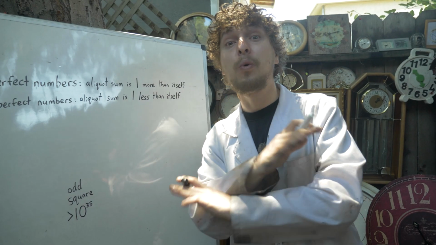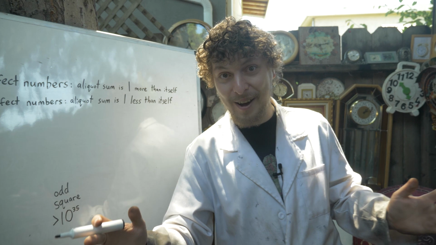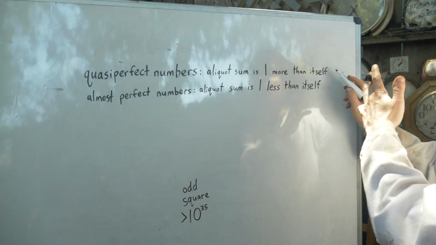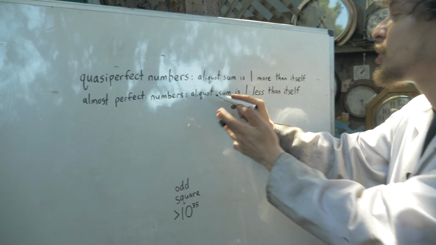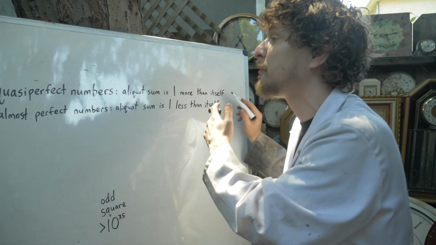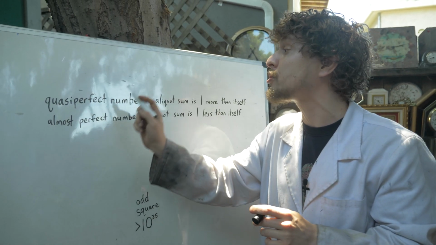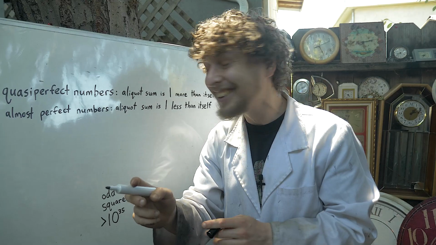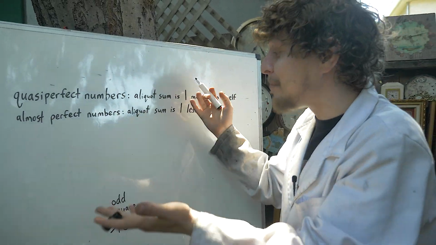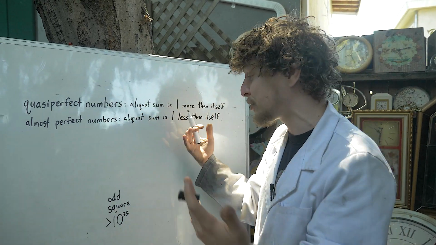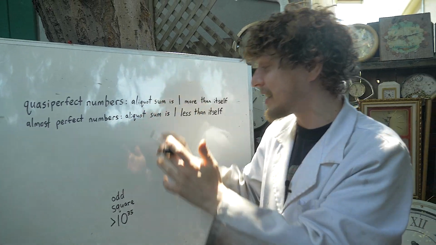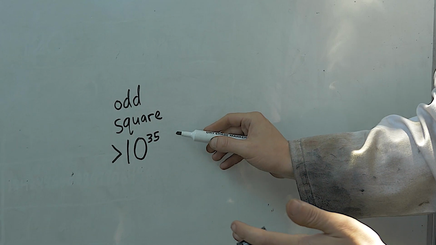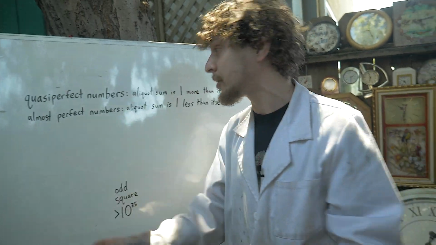Now let's look at quasi-perfect and almost perfect numbers. Quasi-perfect numbers have an aliquot sum that's one more than themselves, and almost perfect numbers have an aliquot sum that's one less than themselves. And quasi-perfect numbers are so rare that we haven't found any, and we aren't sure if any exist. So we've searched a lot of numbers and shown through proofs and computer trials that if a quasi-perfect number exists, it has to be an odd number, a square number, and greater than 10 to the 35th power. But we're not sure if any exist or not.